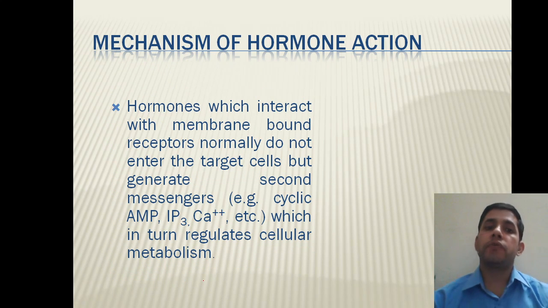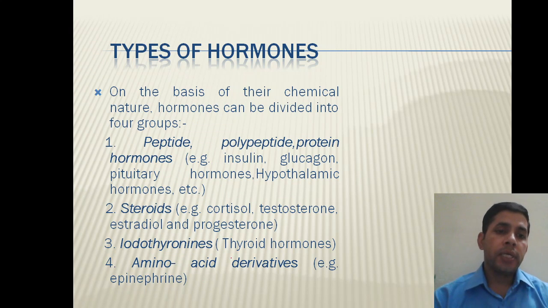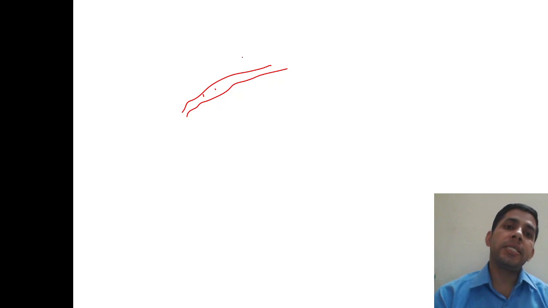Mechanism of hormone action, this is also very important. It basically depends upon the type of the hormone. We know the structure of the cell membrane. Cell membrane is basically made up of lipids. So lipids will easily allow the passage of all the hormones which are steroid in nature, because steroids are also lipids. But other hormones, particularly the proteinous hormones, are not easily welcomed into the cells.